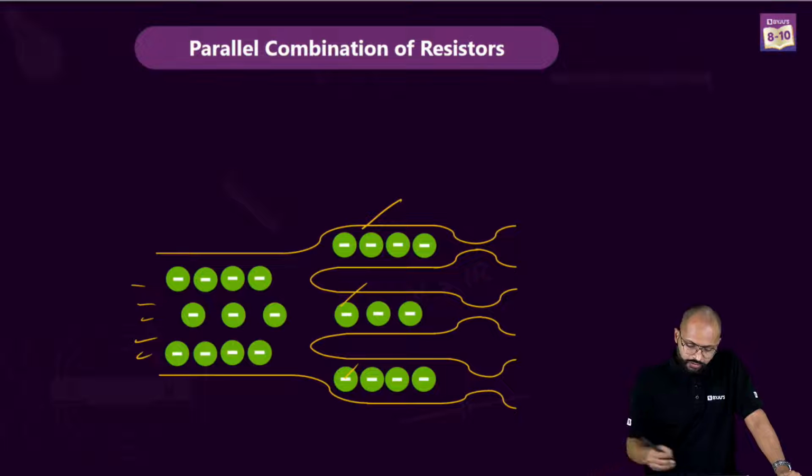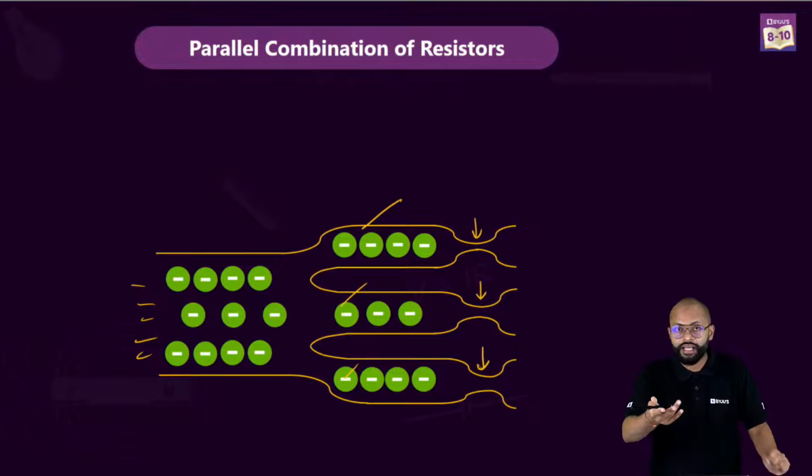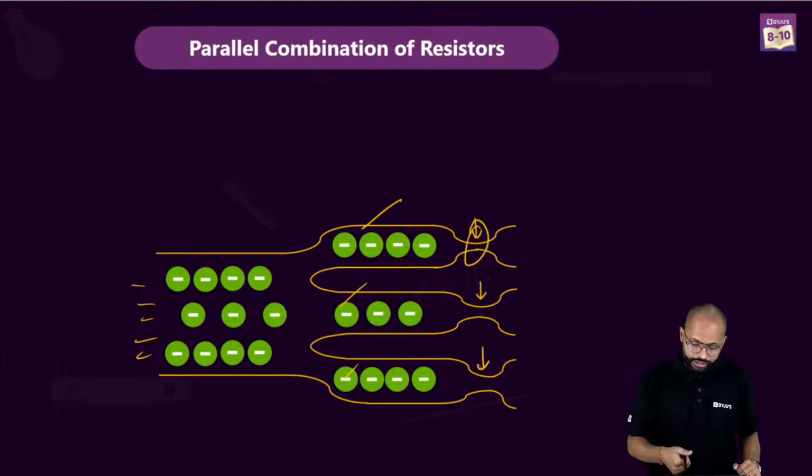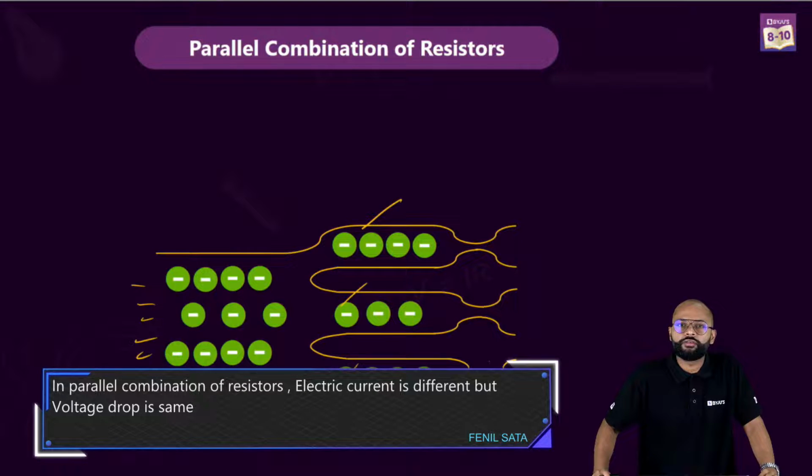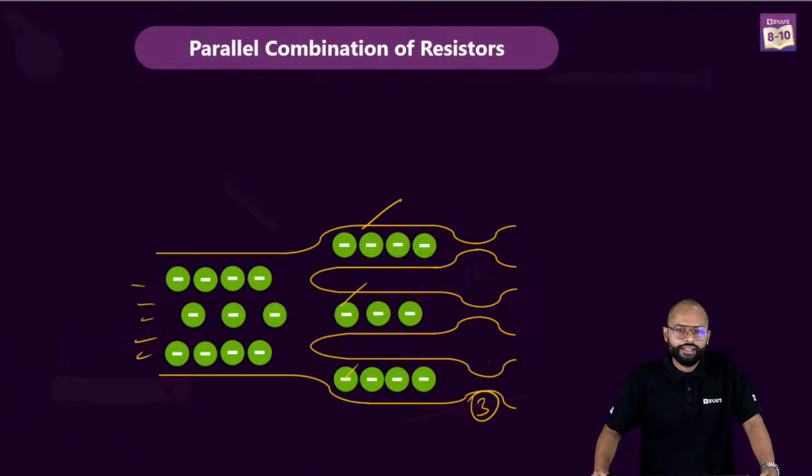If this is a smaller bottleneck, this is a slightly bigger bottleneck, and this is the biggest bottleneck, meaning this one is constricting more, this is the second one, and this is the third one. Now tell me, from which resistance will current flow more? Come on.